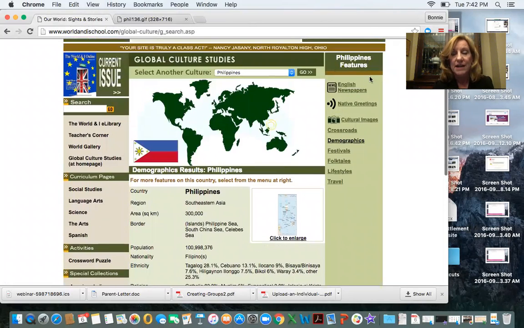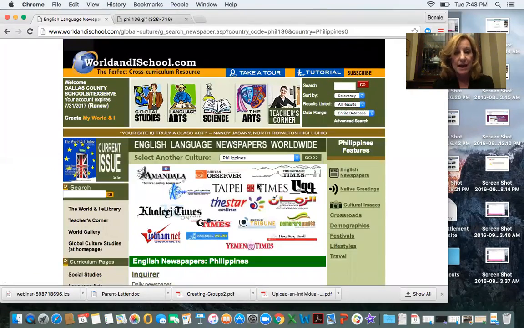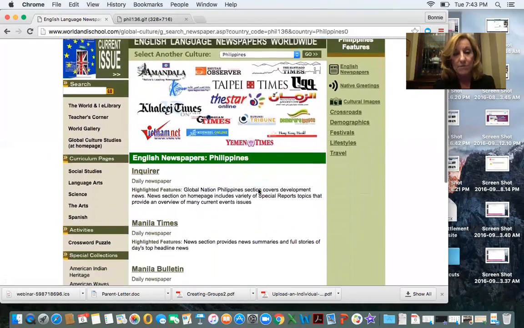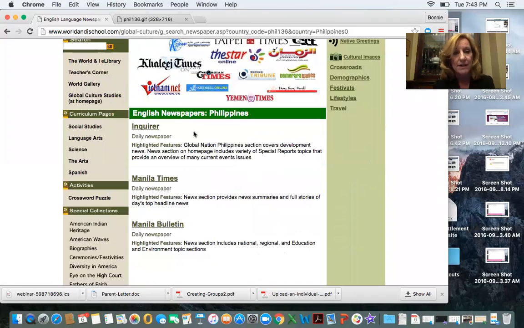Also on the right-hand side of the Global Cultural Studies area, most of the countries have links to English newspapers from that country. You can click on those, and there may be one or many newspapers highlighted. This one has 3 different newspapers, and these are current newspapers from that day.